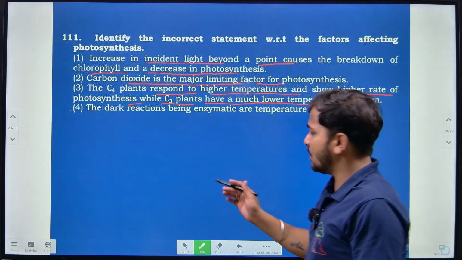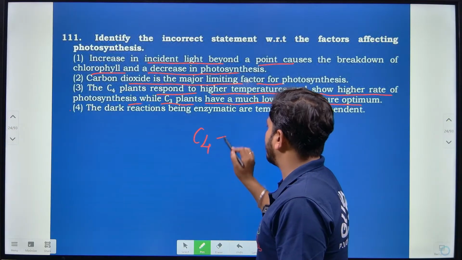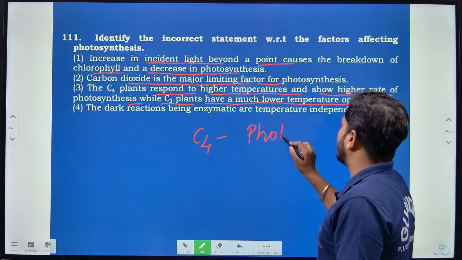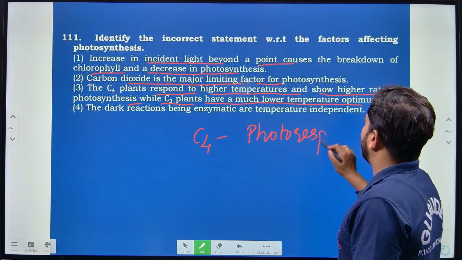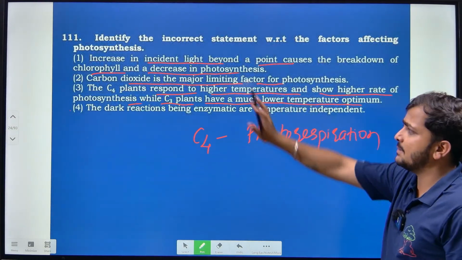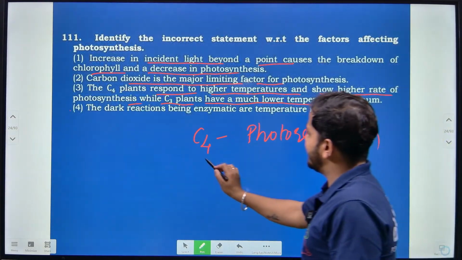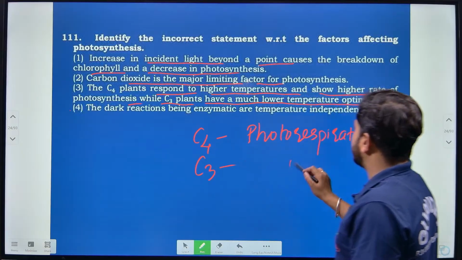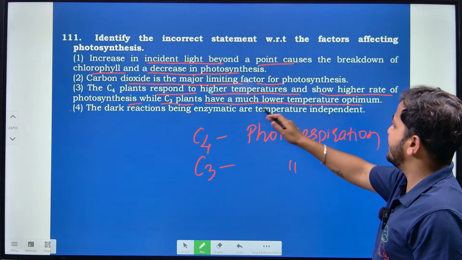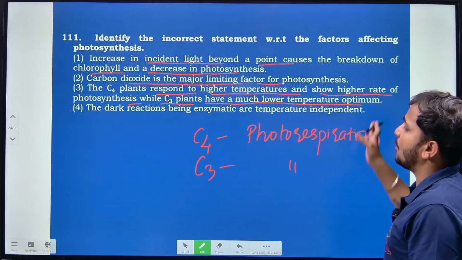So if you consider the C4 pathway, majorly there will not be any kind of photorespiration, right? Because of that only, the highest photosynthesis can be seen in C4 plants. But in a C3 plant, this useless process called photorespiration definitely takes place, and it has a much lower temperature optimum even.